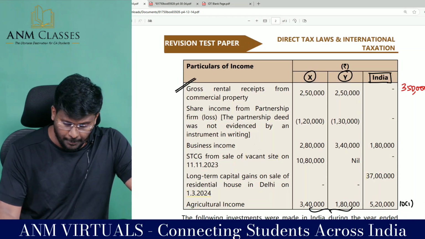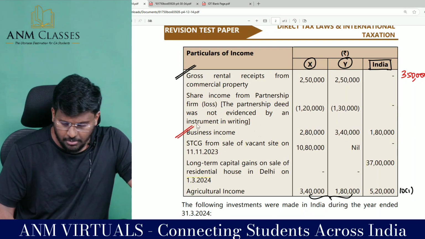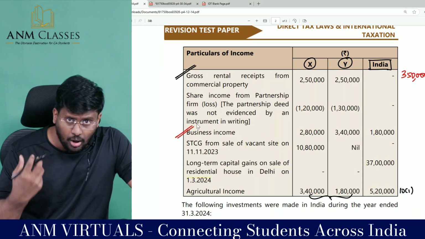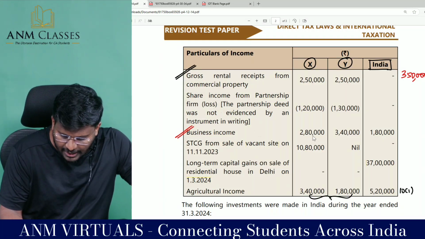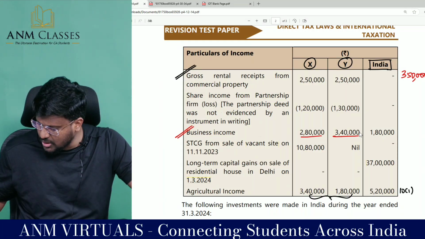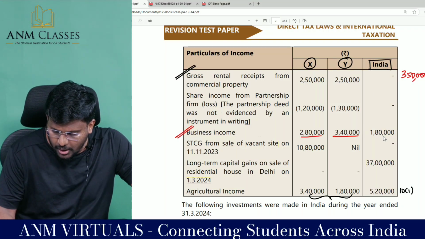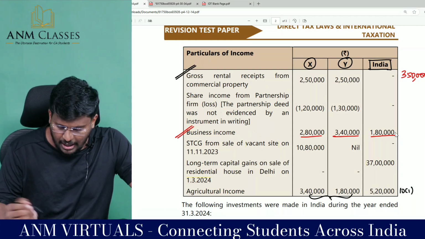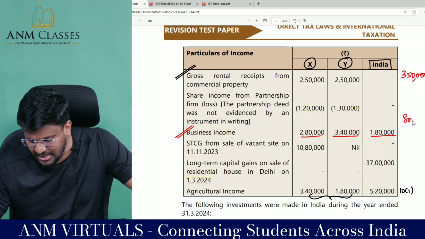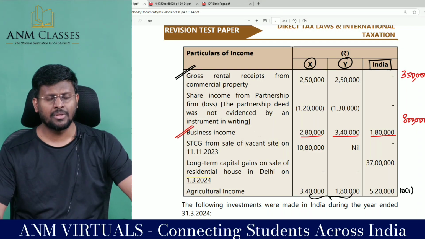We are going to find out the PGBP income. This is a business income given. We have to add all the income. So 2,80,000 is the business income from country X. 3,40,000 is the business income from country Y. And 1,80,000 is the business income from India, our country, which is basically totally 8 lakh.